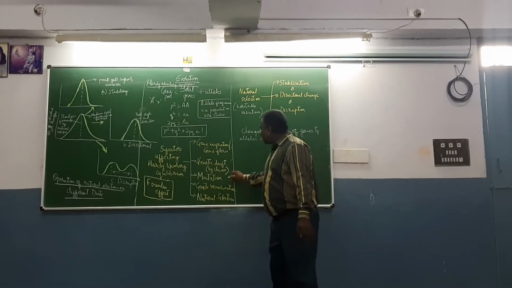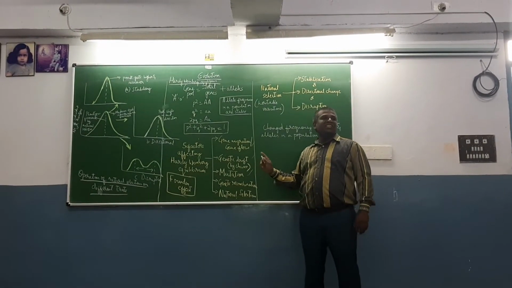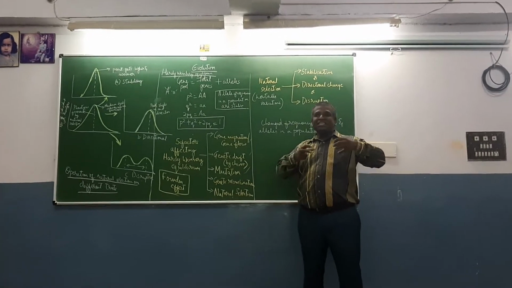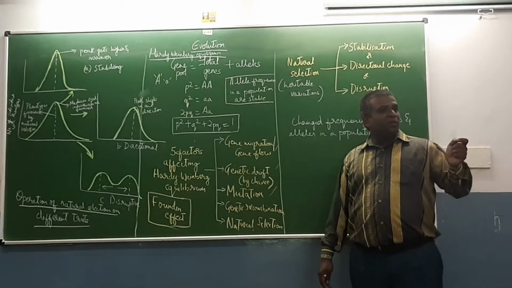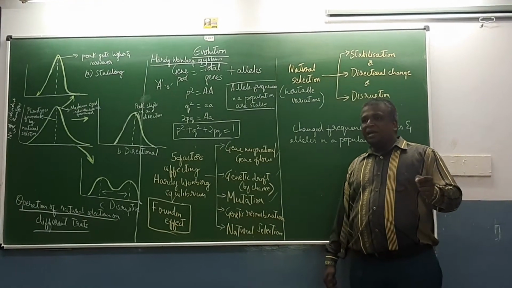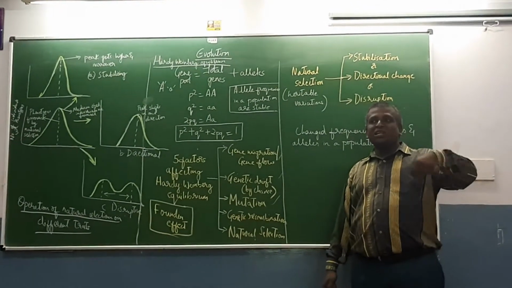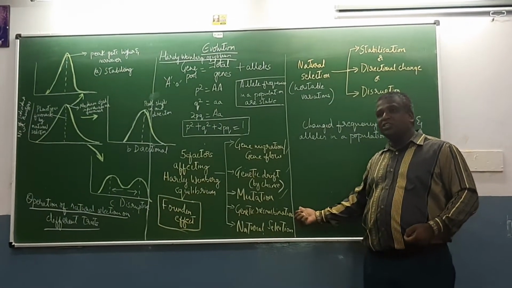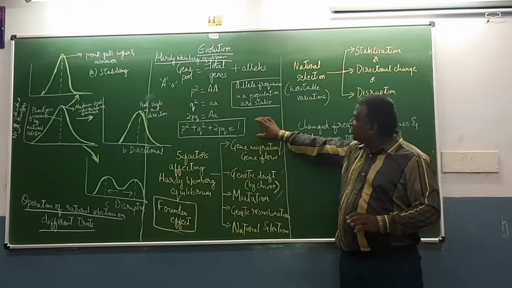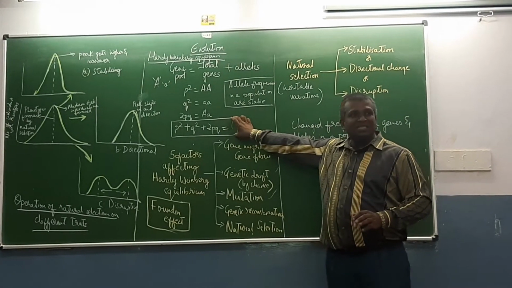So mutation, any sudden change in gene structure or gene sequence results in the formation of mutation, and if this mutation is favorable and it can survive, that mutation is carried from one generation to another generation. This mutation also changes the existing Hardy-Weinberg equilibrium, isn't it?